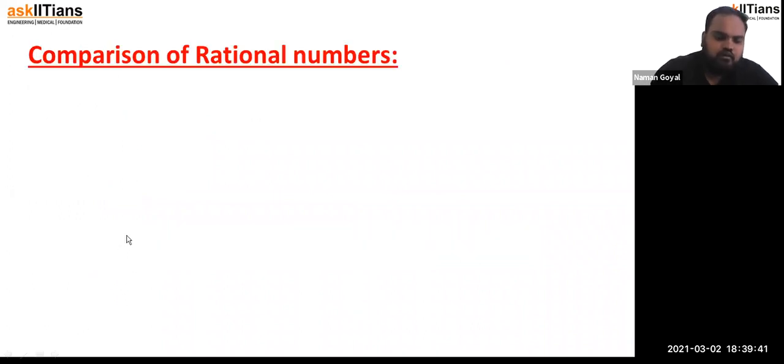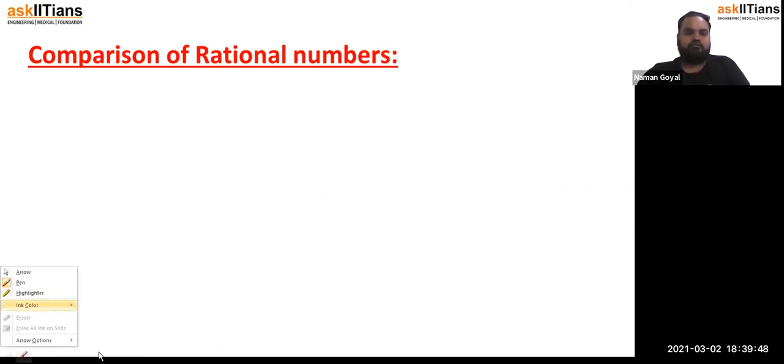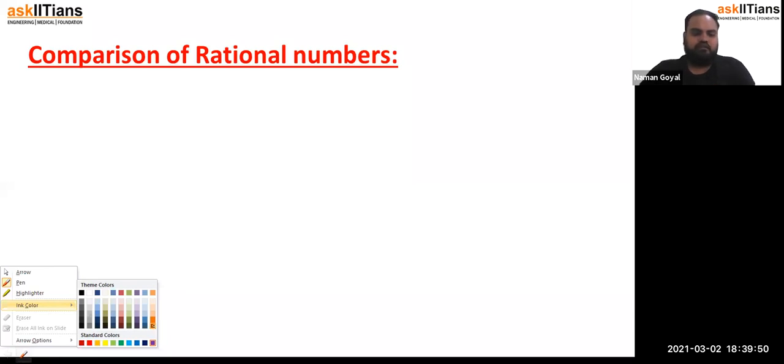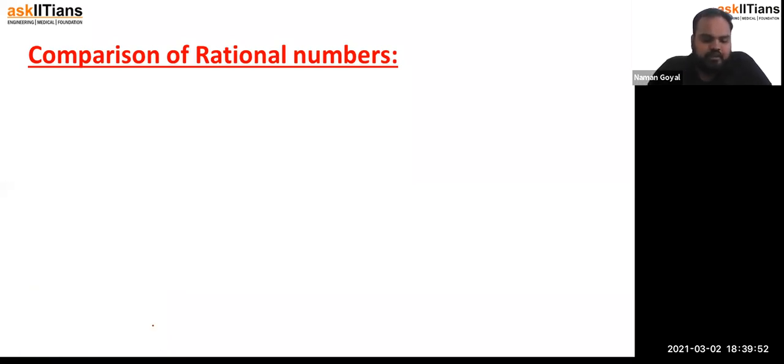Next. Now, how do we compare two rational numbers? Let me change the color of the pen first. Yes, give me a minute. Now, comparison of rational numbers.